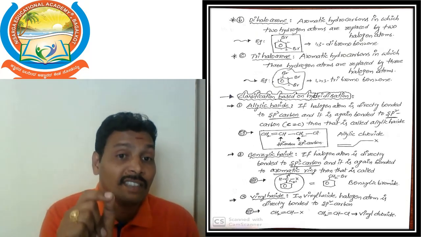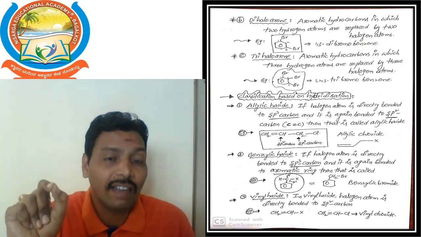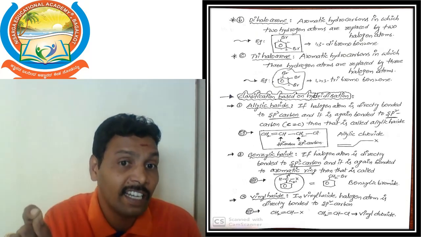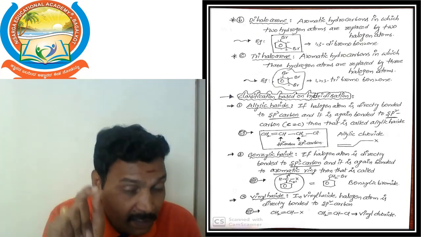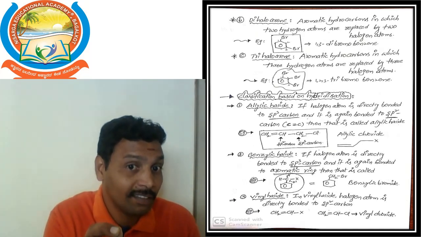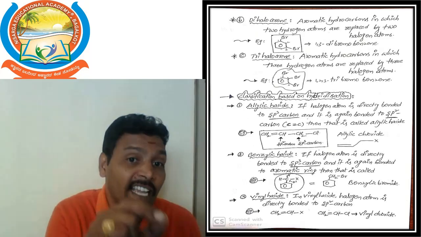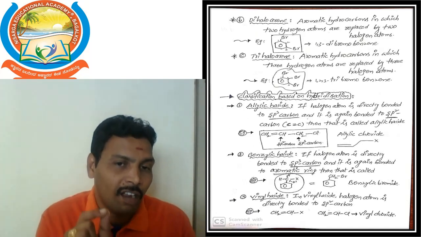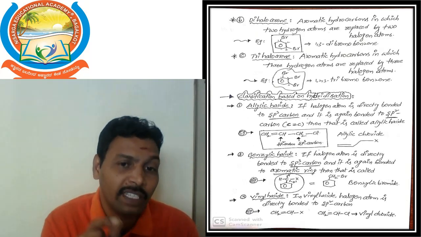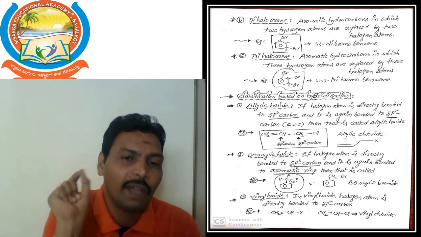For example, CH2=CH-CH2-X, where X is the halogen atom. In this example, the halogen atom is directly attached to an sp3 carbon, that means CH2. That CH2 group is again bonded to an sp2 carbon, that is the CH carbon. So according to the definition, the halogen atom is directly attached to an sp3 carbon, that means a carbon with all single bonds.